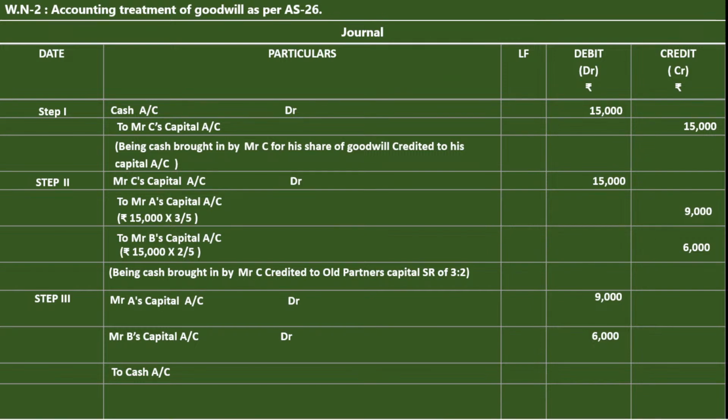If you want to apply the American accounting system or accounting equation approach, when Mr. A and Mr. B withdrew the amount from their capital, decrease in the capital, debit. Cash is an asset, decrease in the asset, credit. 15,000. Being full goodwill amount withdrawn by the sacrificial partners. If you want to listen once again, just repeat this video and check it. Pause the video and note down.